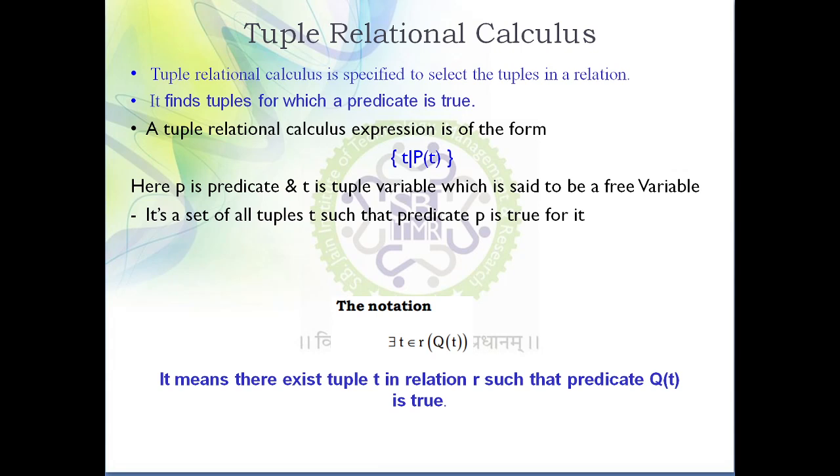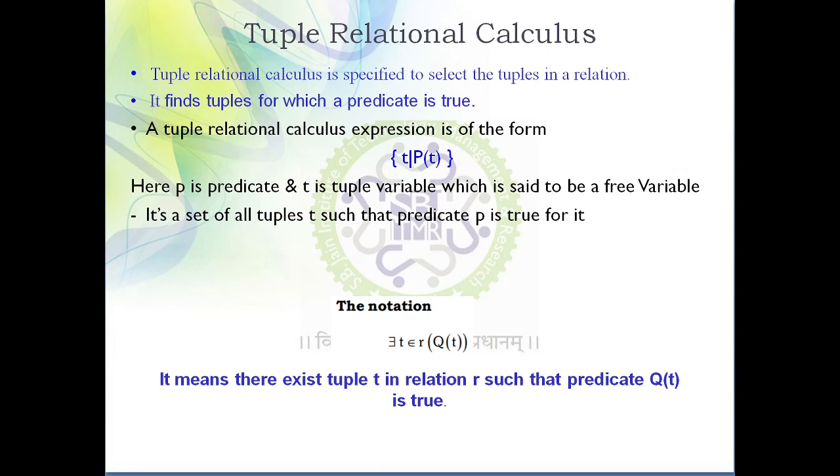The word is tuple. What is a tuple? A tuple is nothing but a row of the table. If we talk about the basics of RDBMS, we know that a table is also called a relation. That relation or table consists of rows and columns. A column is also called an attribute, whereas a row is also called a tuple. You should know this.